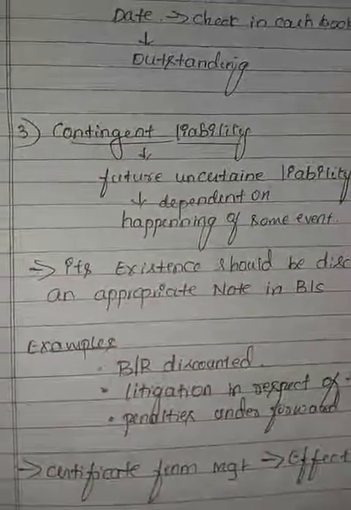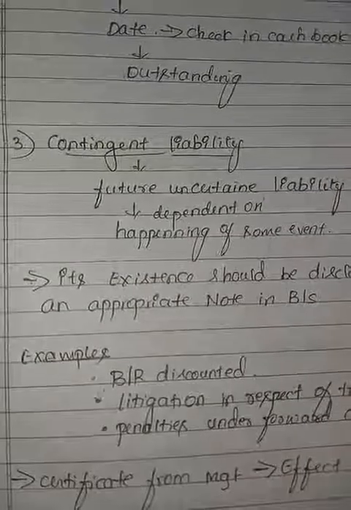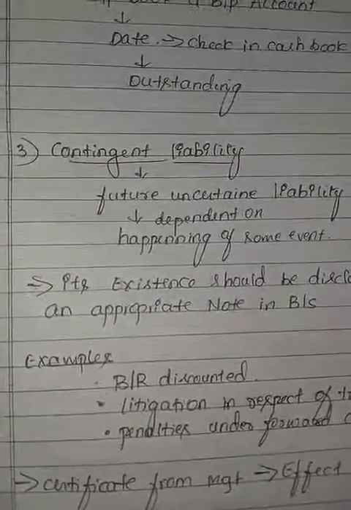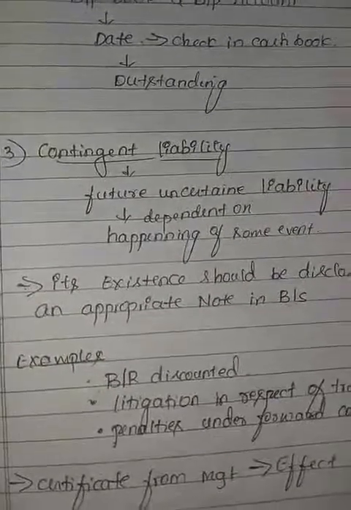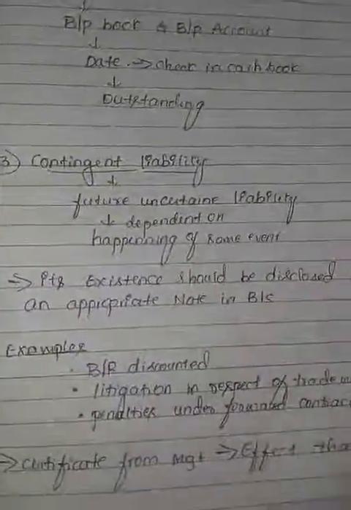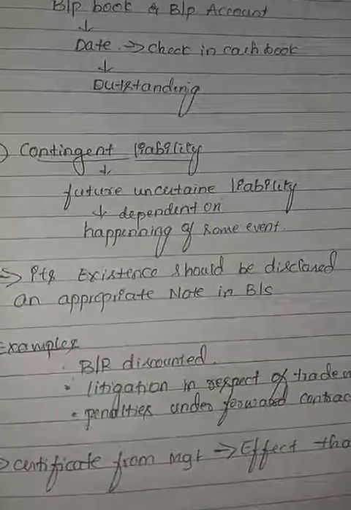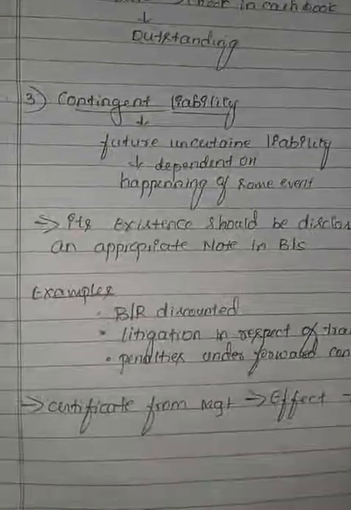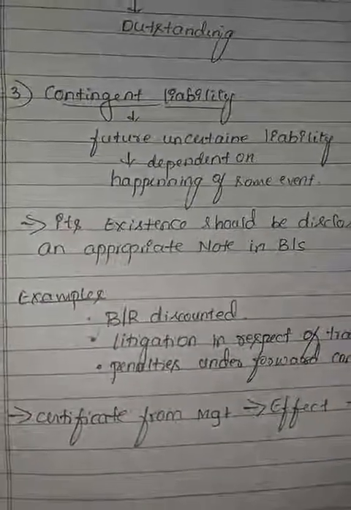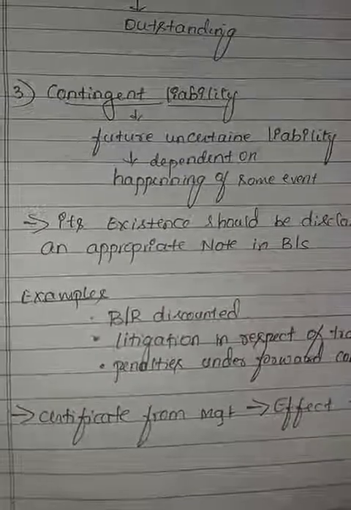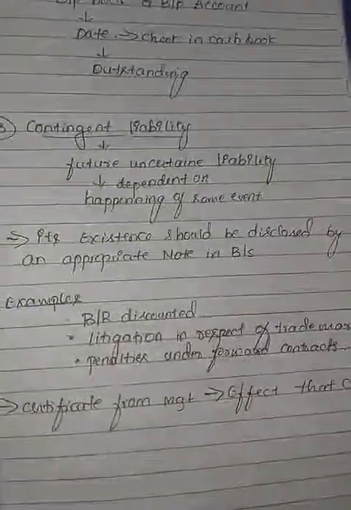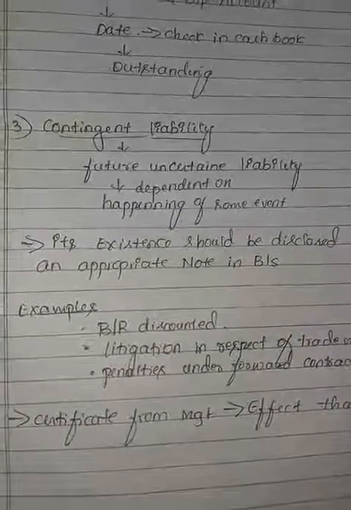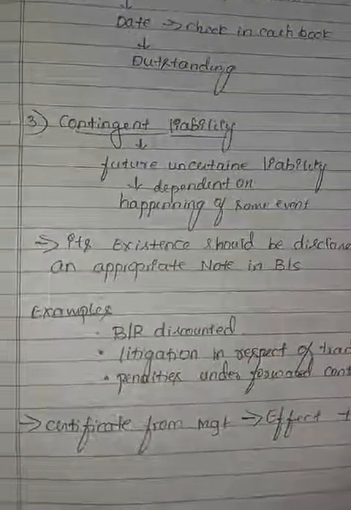Examples: bills receivable discounted, liability under guarantee, liability arising out of litigation in respect of trademarks or copyrights, and penalties under forward contracts. The auditor also verifies the certificate from the management regarding any contingent liabilities, whether they are properly disclosed, in case they materialize at a future date. Thank you.